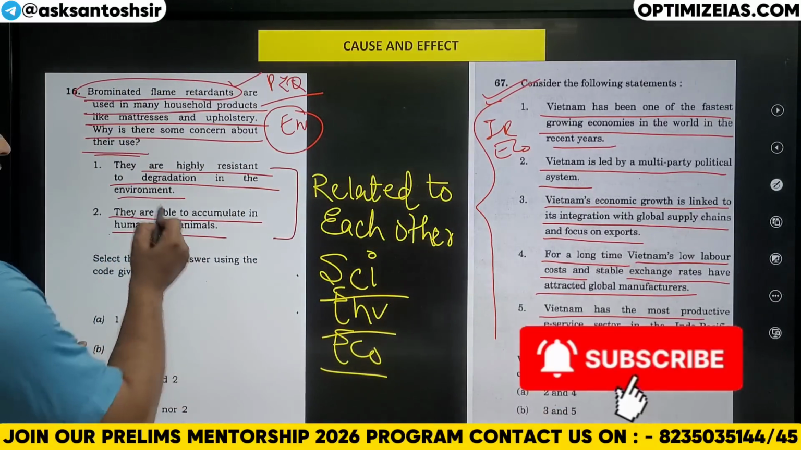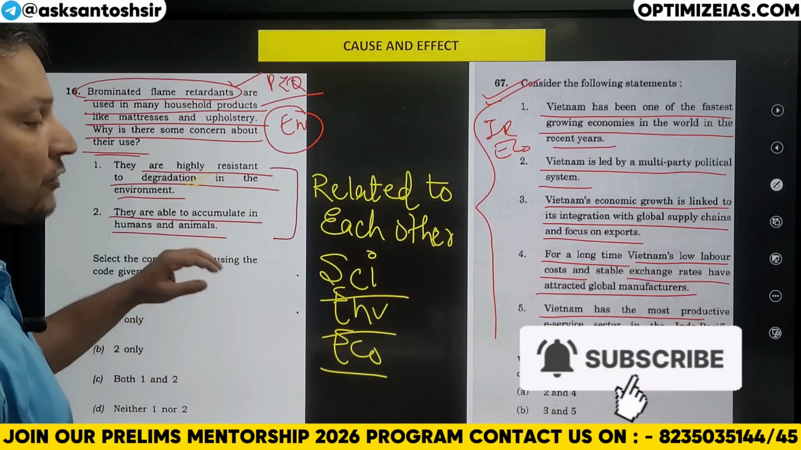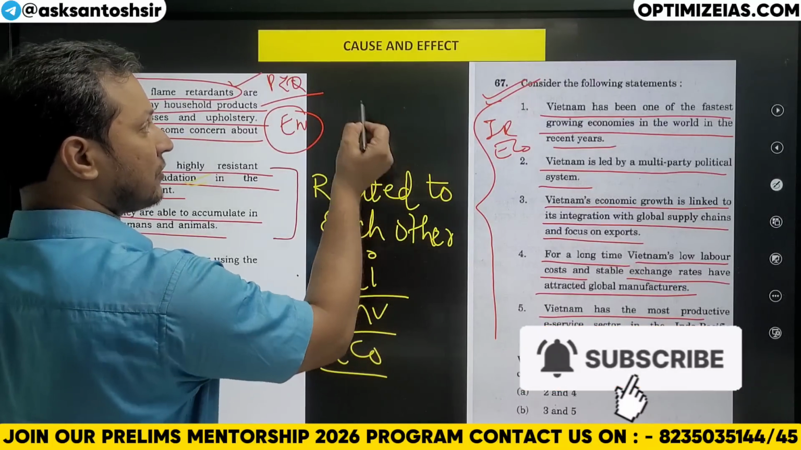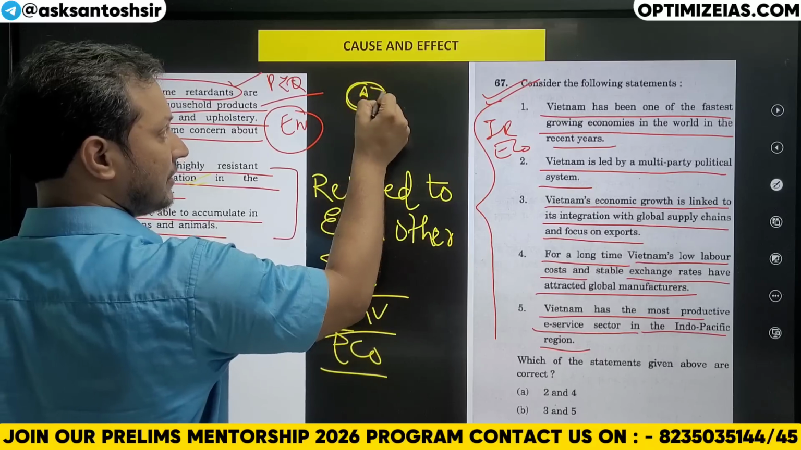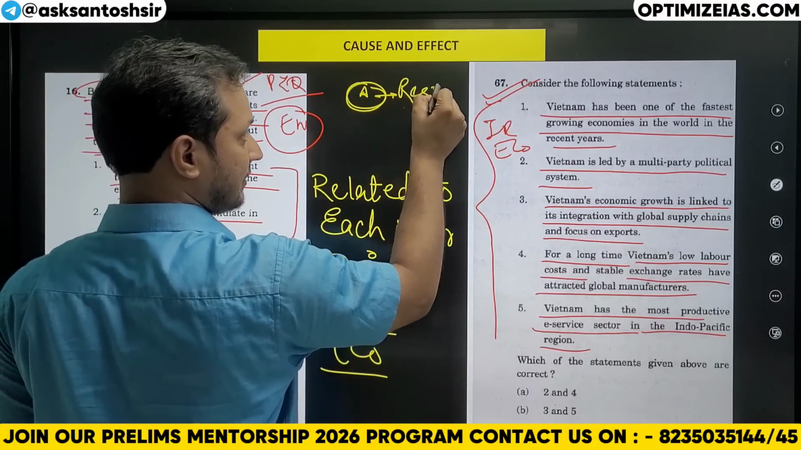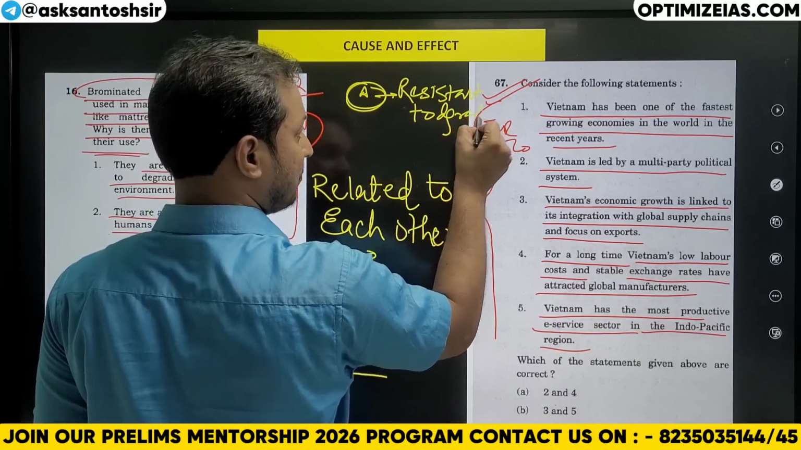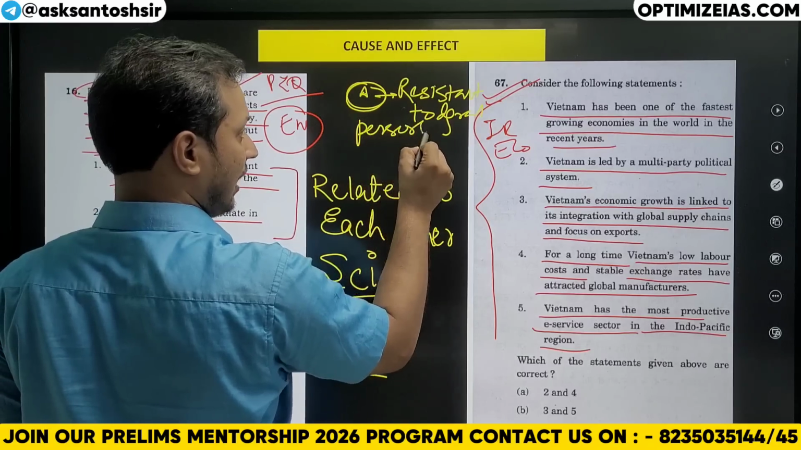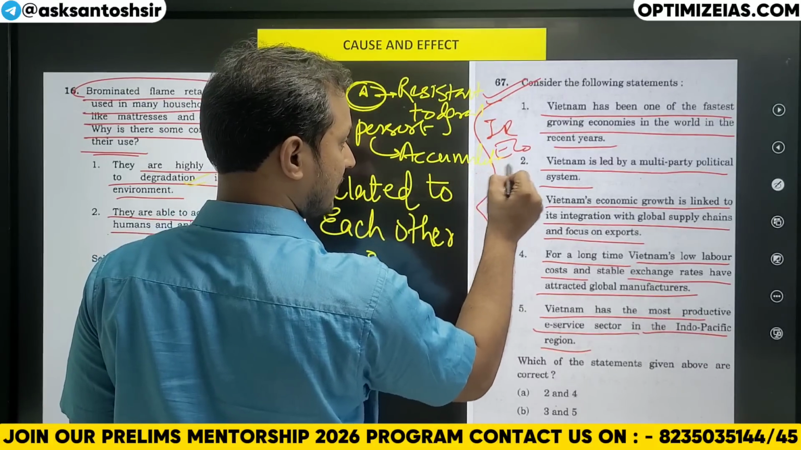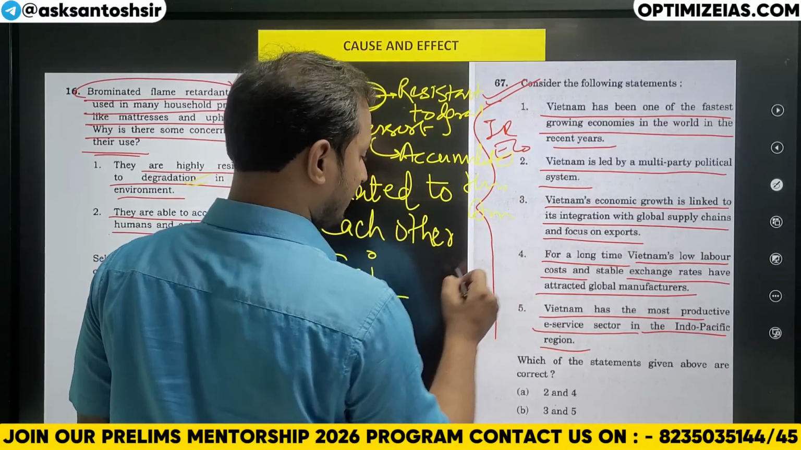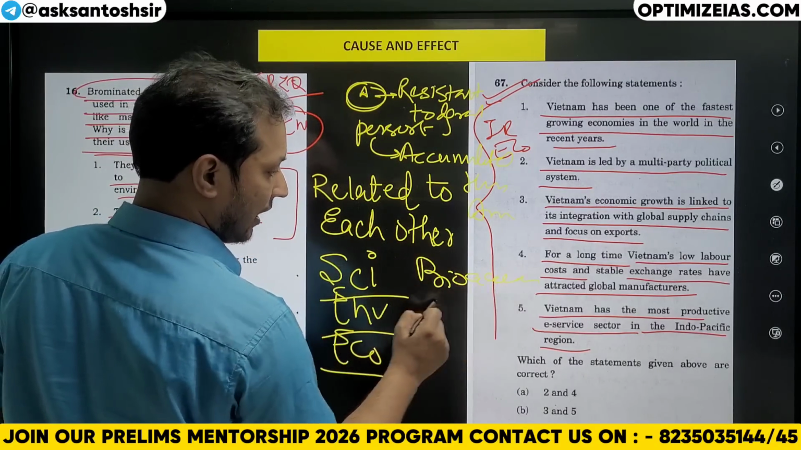You can see here, guys, the first statement says they are highly resistant to degradation. So guys, we have studied the basic concept. Suppose anything is resistant to degradation. This means what? It will persist in the environment, and if it persists, there is a high chance that it is going to get accumulated in humans and animals, and it may lead to what? Bioaccumulation and biomagnification.